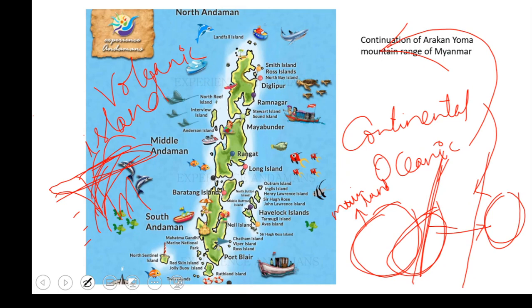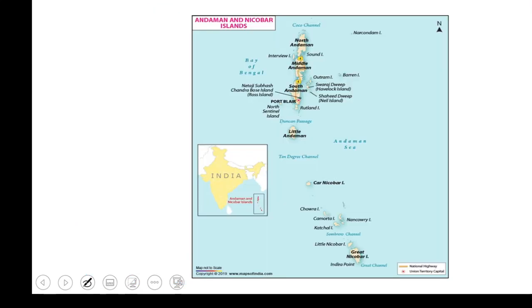There are different parts of this island group. The first one is called North Andaman. This part is called Middle Andaman. We have South Andaman, and even below this one we have Little Andaman. You do not need to remember all these things, only what comes in the latest news, because it becomes a question for any competitive exam. So this is our North Andaman, Middle Andaman, South Andaman and Little Andaman.